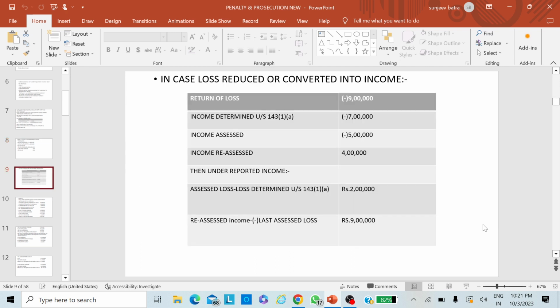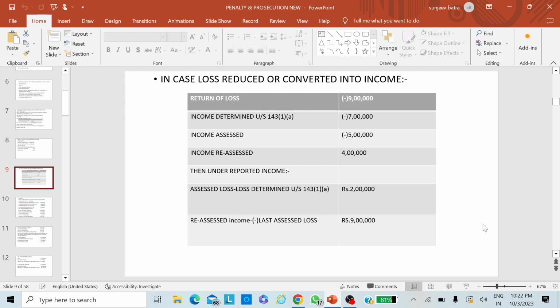It is a case of loss. Whenever there is a case of loss and the loss is reduced in the assessed income while assessing the case, let us assume that there is a loss of 10 lakhs. The assessee has filed declaring the 10 lakh loss in the return of income, and the income is assessed at a loss of rupees 2 lakhs.